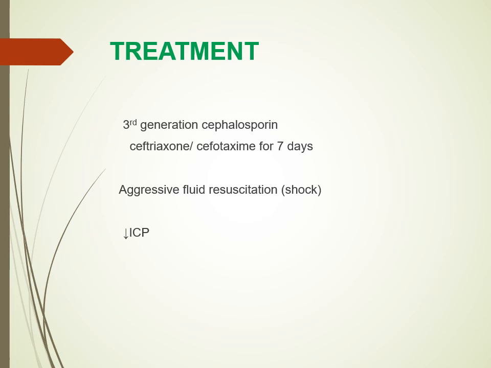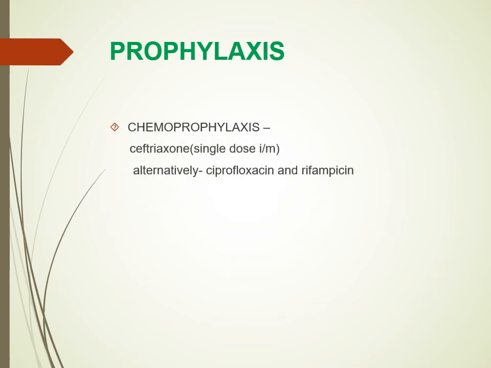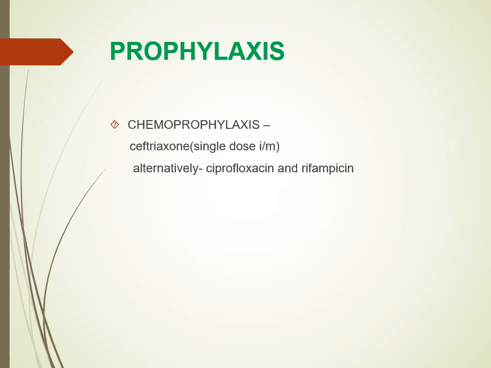We have to also give chemoprophylaxis to the persons who come in contact with the case. Any person who comes in contact with a case of meningococcemia, we have to give a single dose of ceftriaxone intramuscularly. Alternatively, we can also give ciprofloxacin or rifampicin. Vaccine prophylaxis, I will make a separate presentation on that and share it later on.